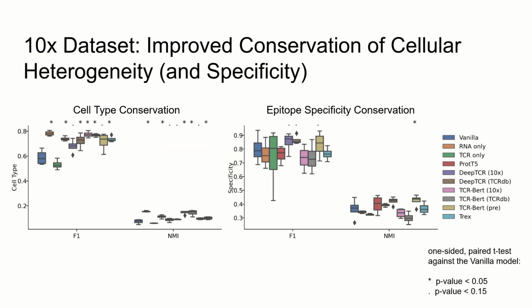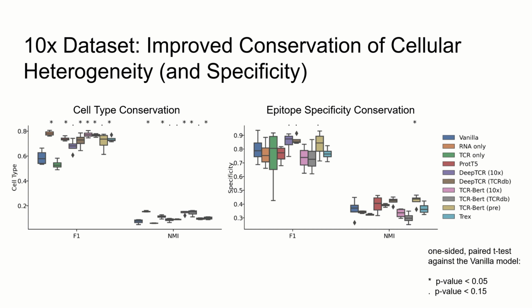We benchmarked our models on two different datasets, 10x Genomics and Fisher. The 10x Genomics dataset contains single-cell RNA-seq data, TCR sequences, and in vitro measured antigen binding specificities for CD8+ T cells. We compared the models with respect to two features that represent different aspects of the dataset: cell type for cellular heterogeneity and antigen specificity for functionality, each analyzed by the F1 and the NMI score.